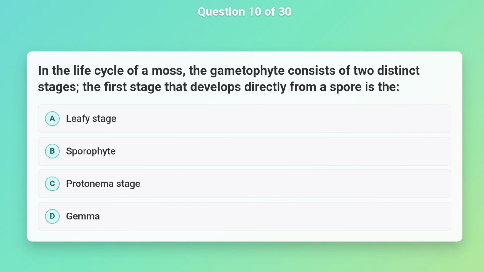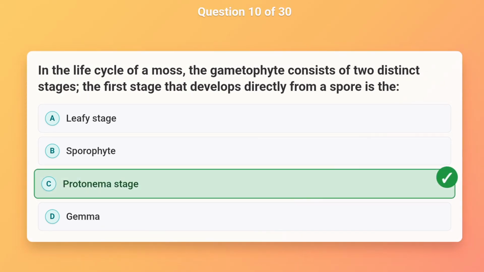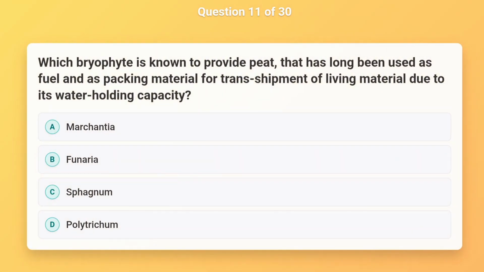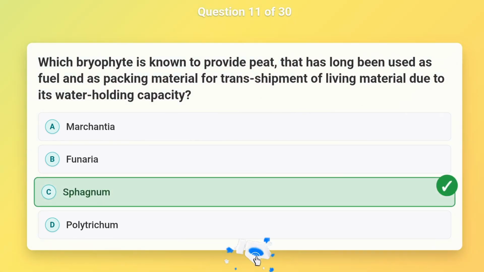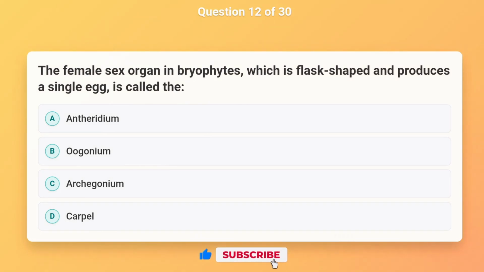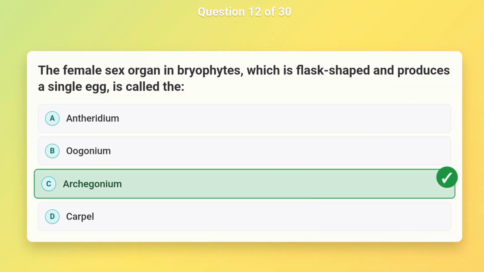In the life cycle of a moss, the gametophyte consists of two distinct stages. The first stage that develops directly from a spore is the protonema stage. Which bryophyte is known to provide peat, that has long been used as fuel and as packing material for transshipment of living material due to its water-holding capacity? Sphagnum. The female sex organ in bryophytes, which is flask-shaped and produces a single egg, is called the archegonium.